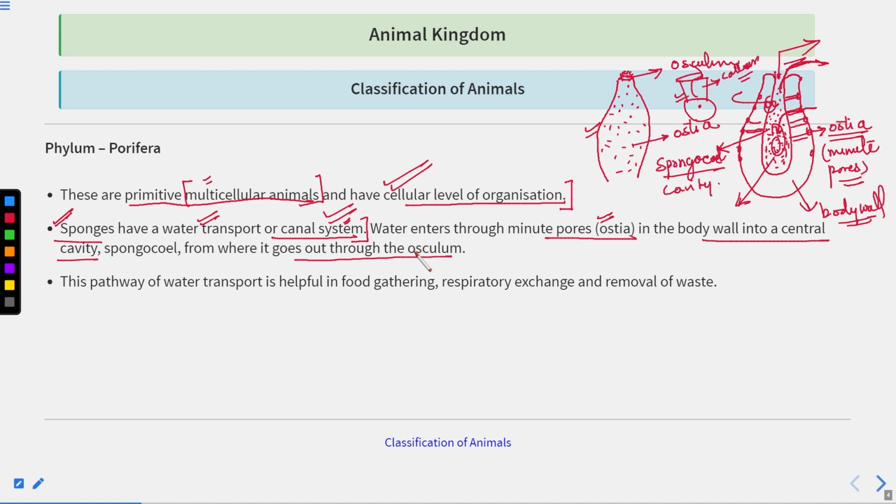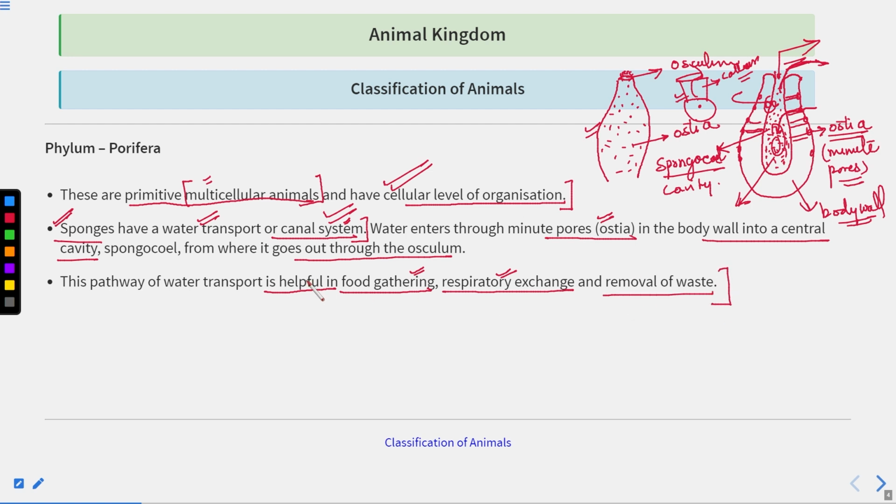So this pathway of water transport is helpful in food gathering. In this way, they can take the food from the water. They can also carry out respiratory exchange. The gaseous exchange is also happening in this particular water movement only, right? And also removal of waste.